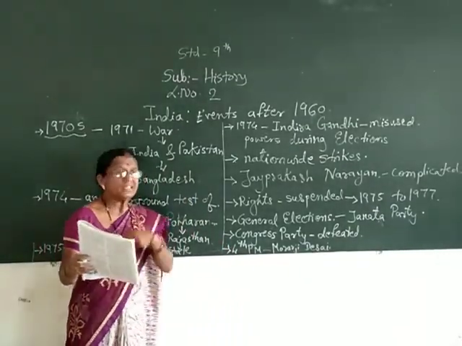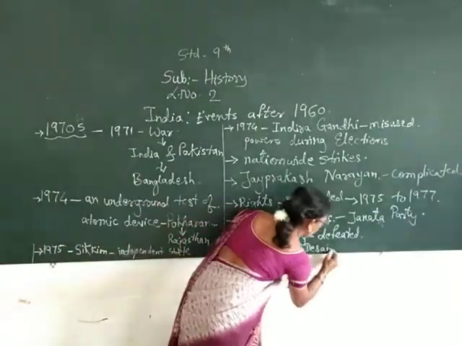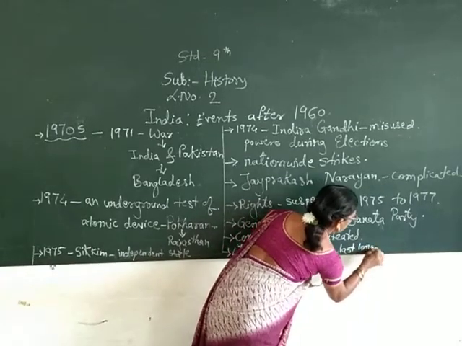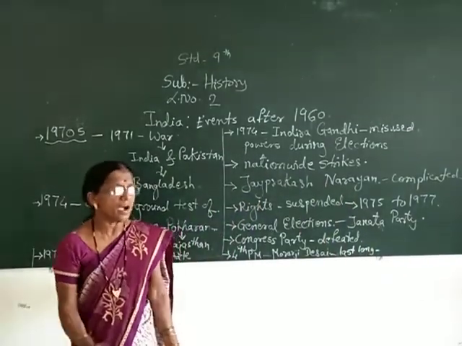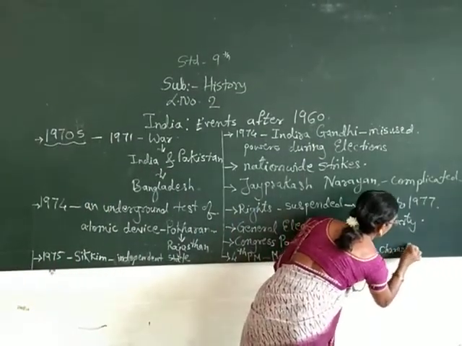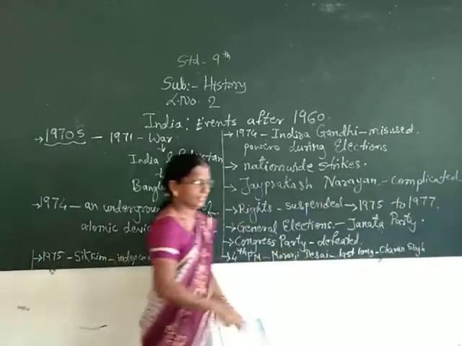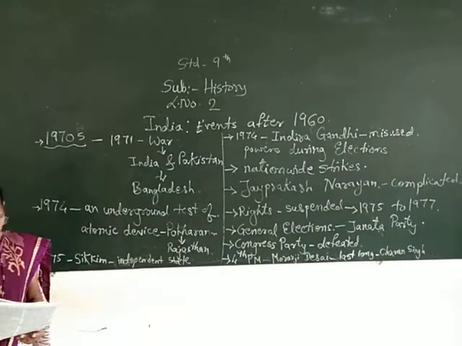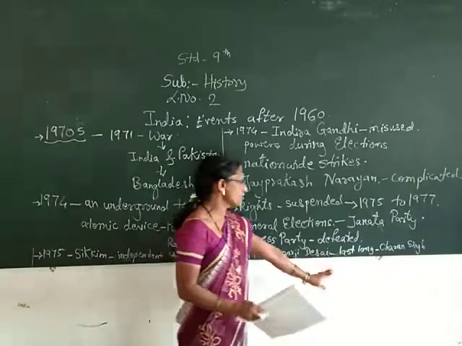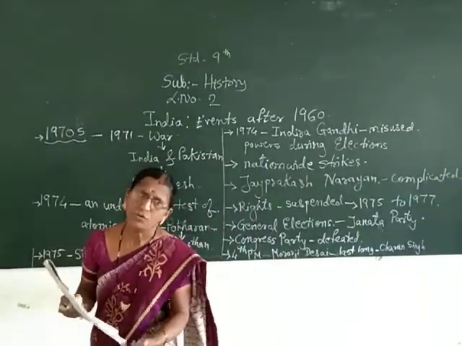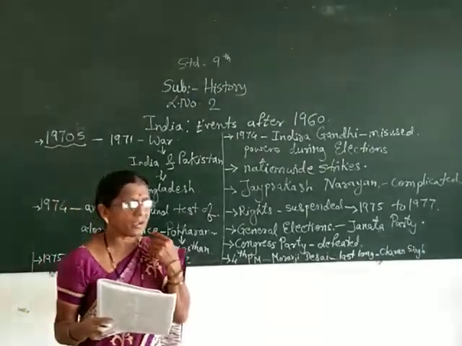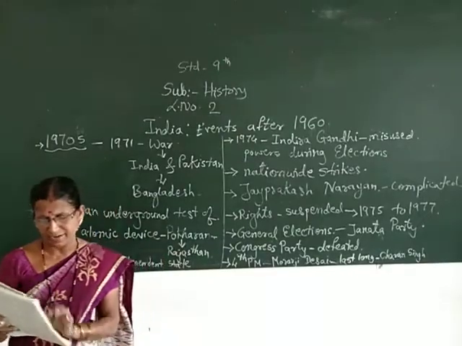Again, Charan Singh succeeded him. As he could not last long, a fifth Prime Minister was appointed. But even his government was short-lived. He could also not last long as Prime Minister, that is, he could not work for a longer period. Hence, elections were conducted once again in the year 1980.